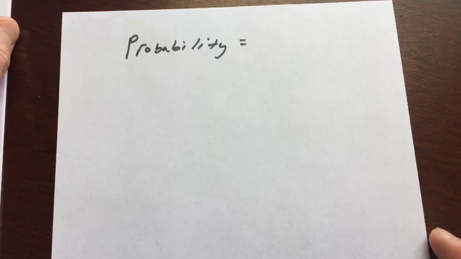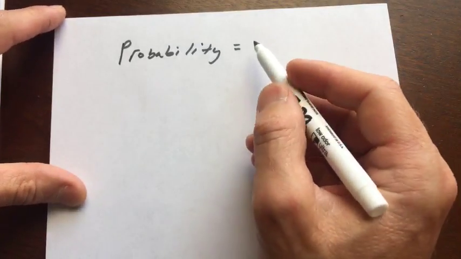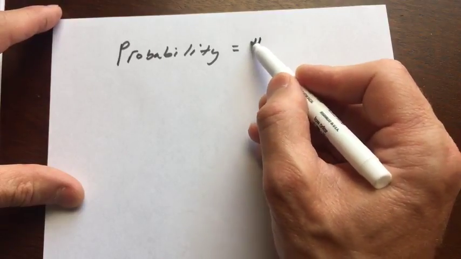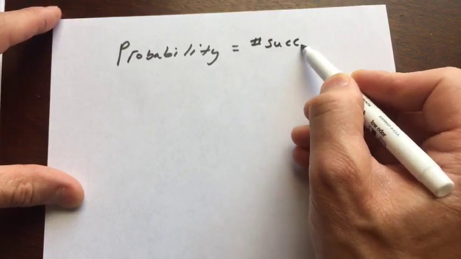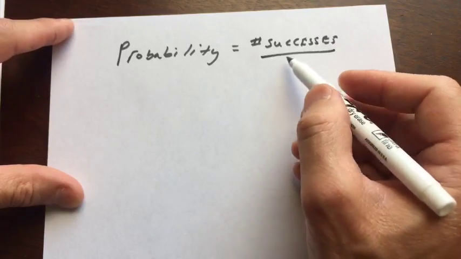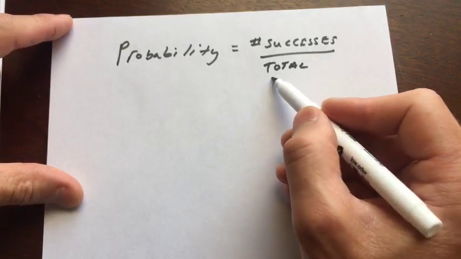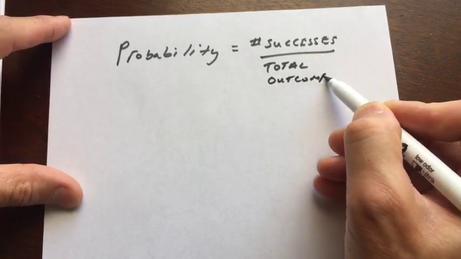But strictly speaking, you could think of it as the number of successful outcomes, the number of successes, divided by the total possible outcomes.